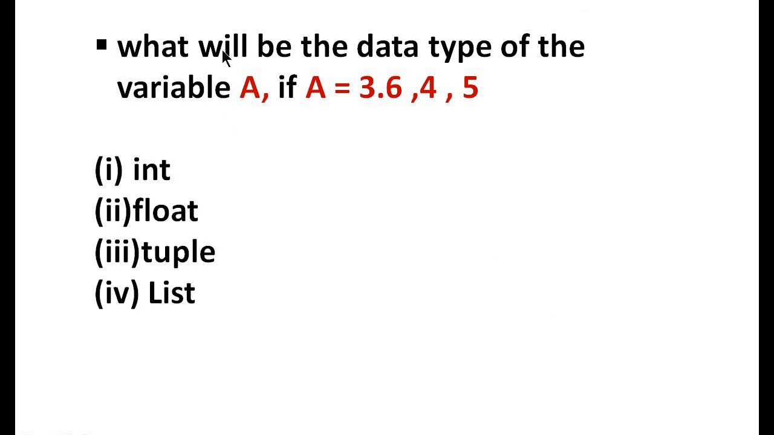Okay, next one. What will be the data type of the variable A if A equal to 3, 6, 4, 5? What is the data type? This is a tuple. Even if no bracket is given, this will be considered as a tuple.